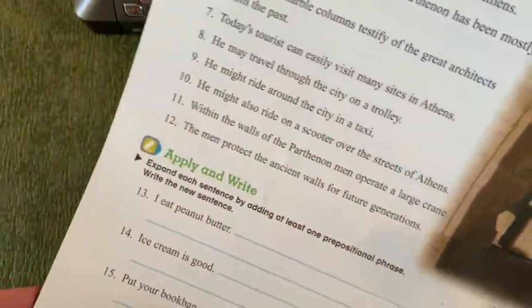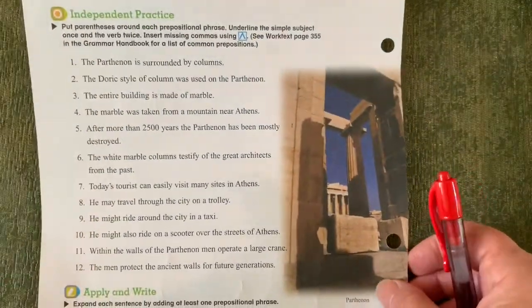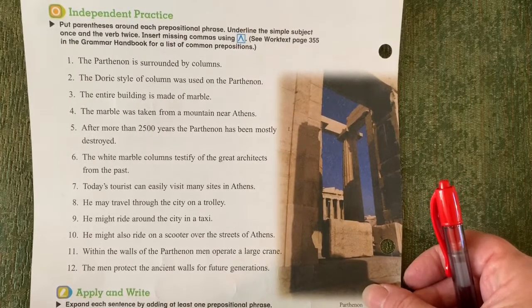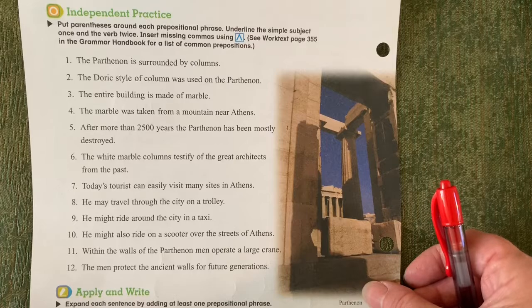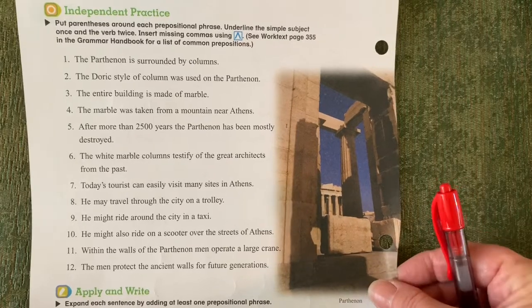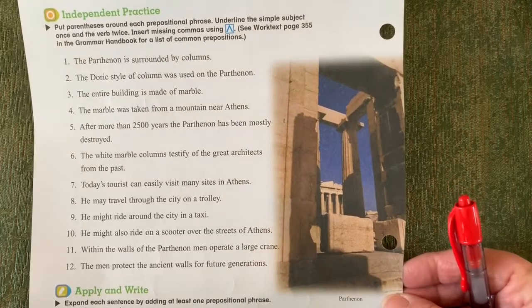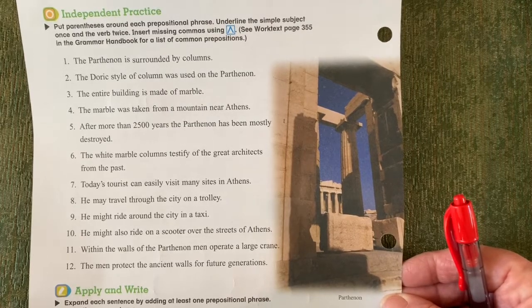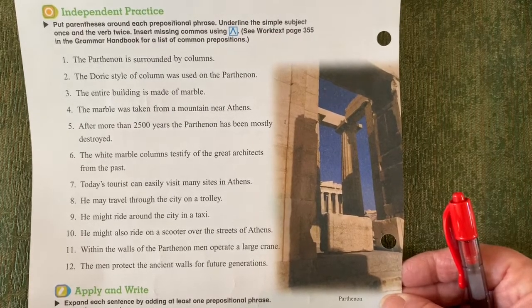All right, well, let's take a look at the directions for page 272. The first part, you're going to do what we just did, put parentheses around each prepositional phrase, and then underline the simple subject once and the verb twice, and put in missing commas using the proofreading mark.